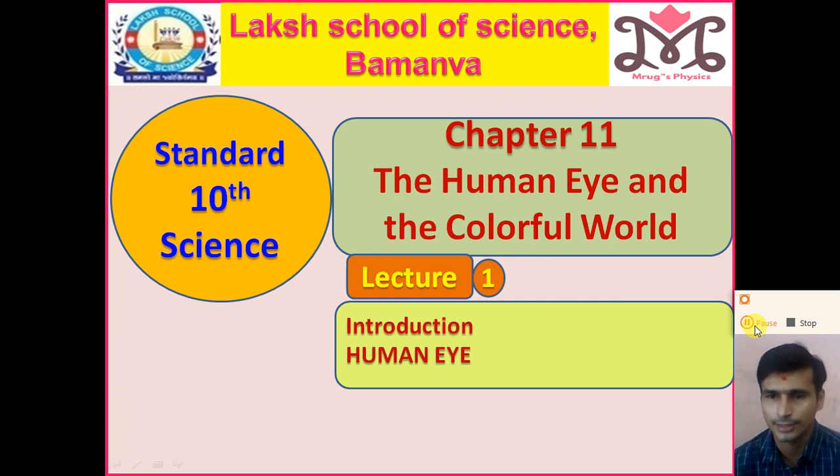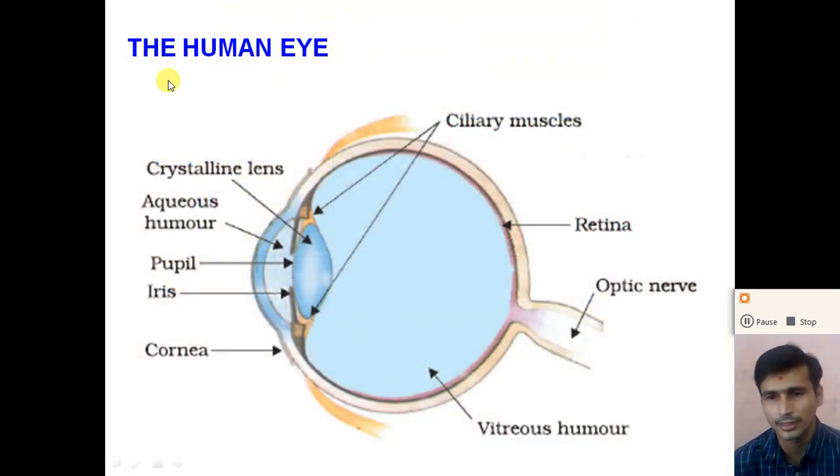So dear students, starting with the human eye. The human eye is a natural optical instrument which is used to form an image. So dear students, let us start with the structure of the human eye. The first point is: draw the structure of the human eye and explain the working of each part of the human eye. So dear students, look at the picture.